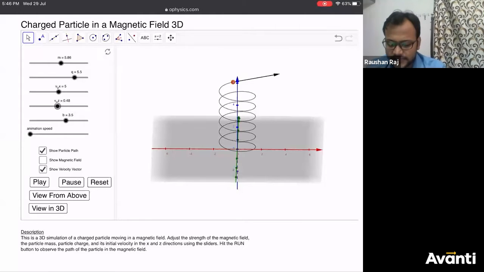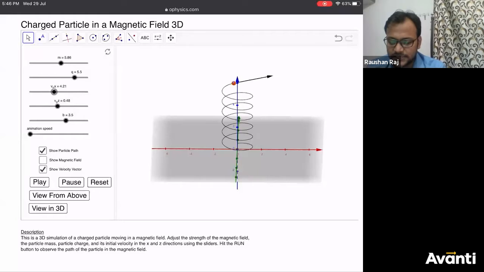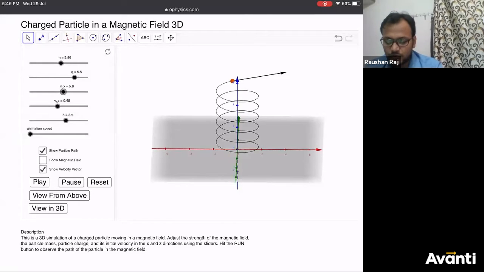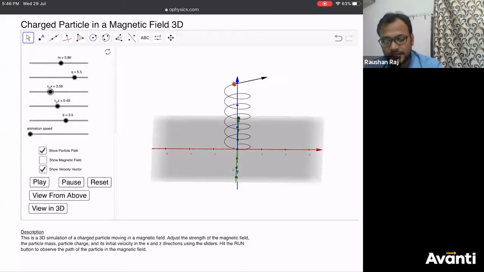If I increase the value of Vx, look, did the pitch increase or decrease? Pitch is remaining the same. The distance between two threads remains the same. If I change the value of Vx, only the radius will change. Pitch will remain exactly the same.